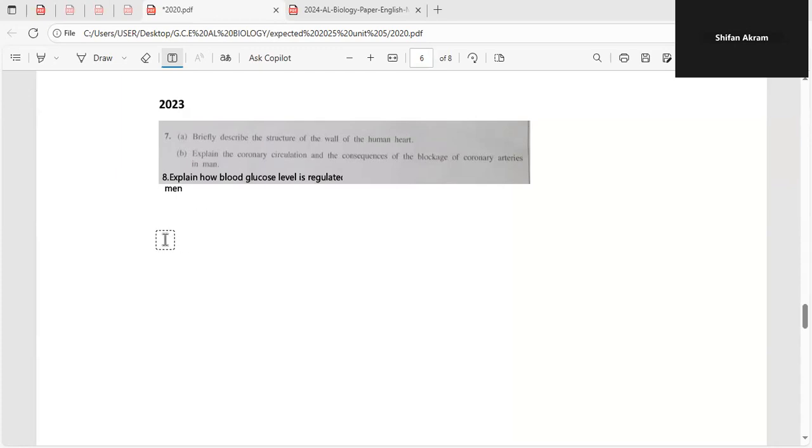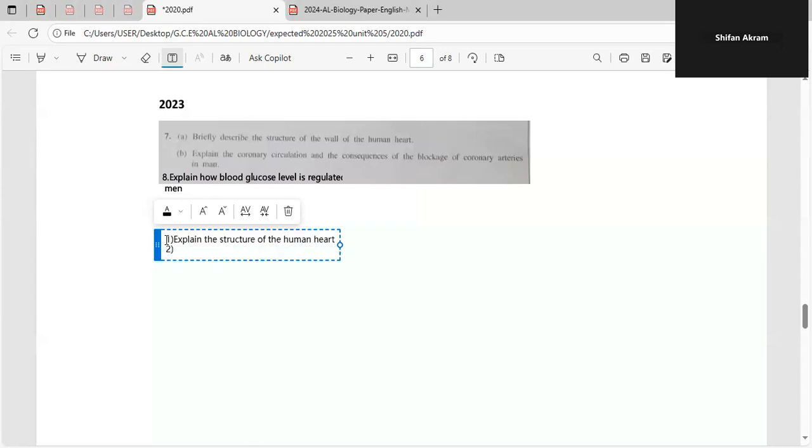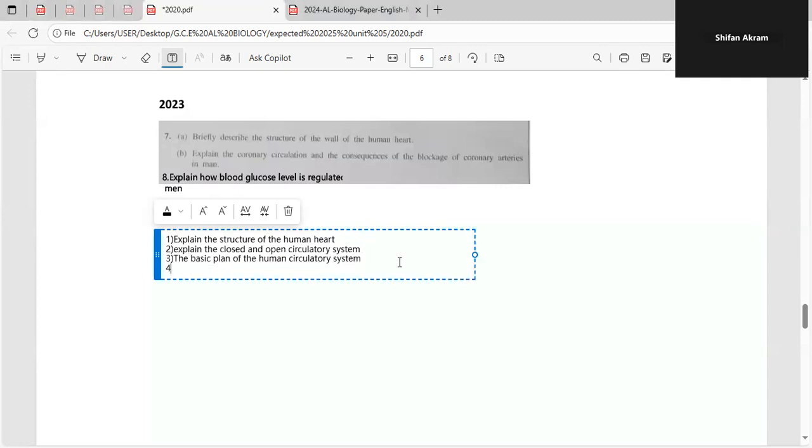So they might ask you to explain the structure of the human heart. So I'll write it down. And they can also ask a question about the closed and open circulatory system. So they'll ask to explain that. They could also ask a question about the basic plan of the human circulatory system. And again, they can also ask the basic plan of the lymphatic system. So go through all these topics.